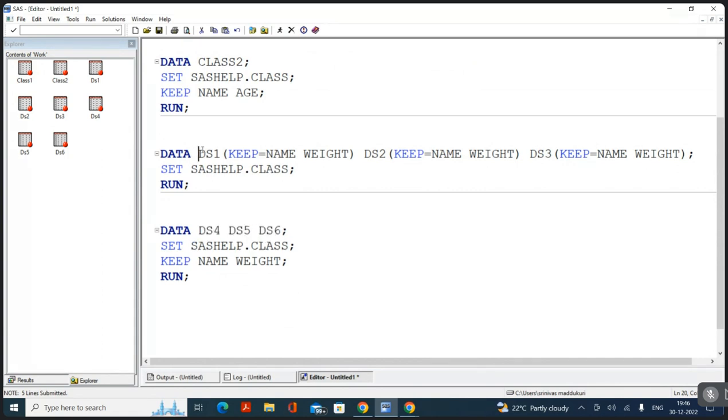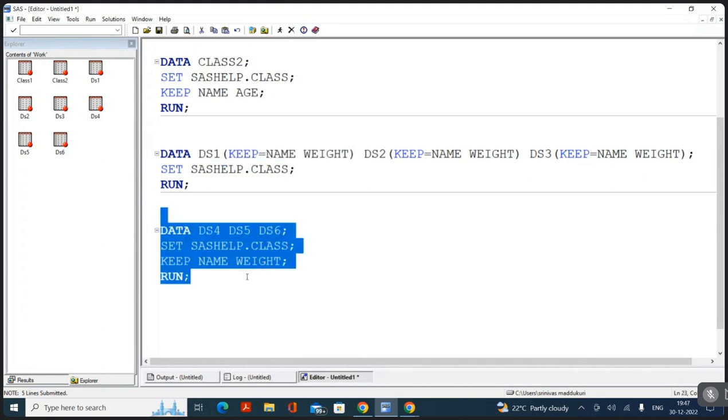But if you want to write an option, what should we do? You have to write an option for each individual data set. Understand this one? Is this clear? The same statement works in the same way for all the data sets. But if you're trying to write an option for each data set, you should write it individually. Clear? Yes, sir.